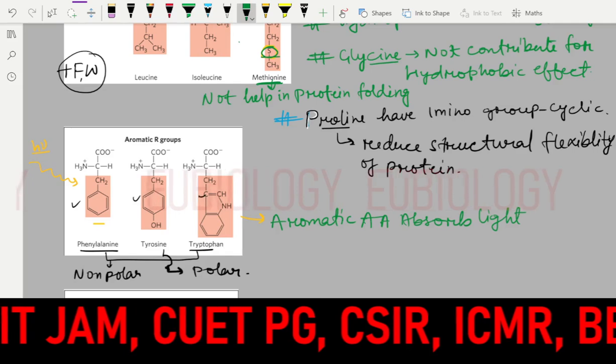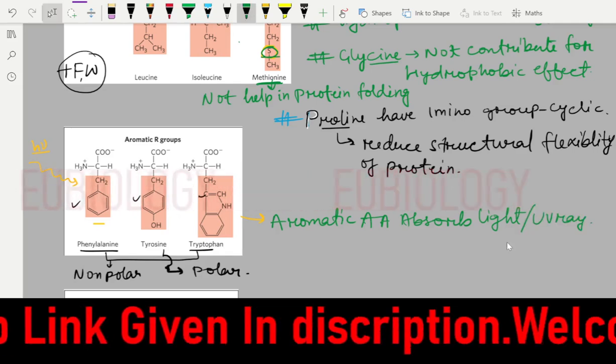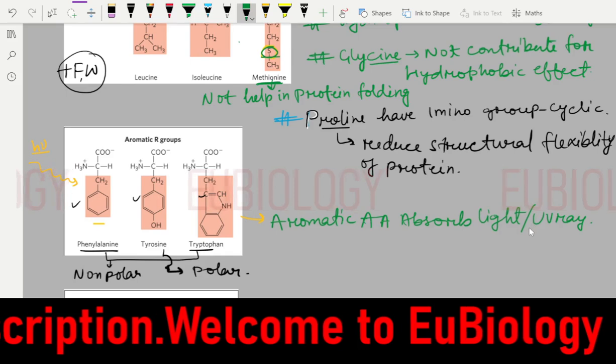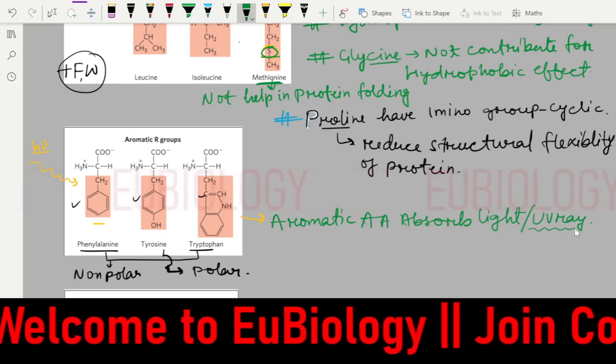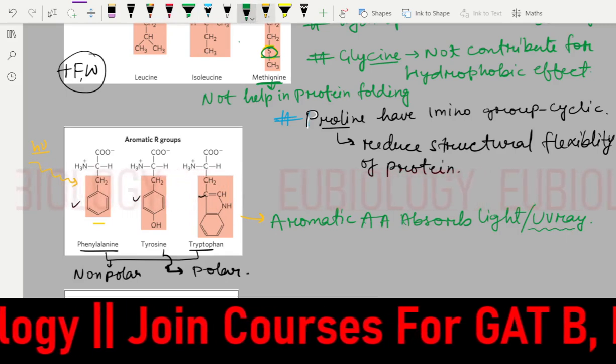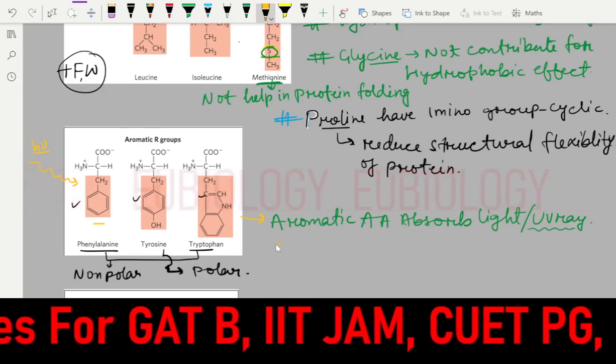As you can see, aromatic compounds can absorb light, specifically UV rays. So we can measure this absorption by reading it in spectroscopy.